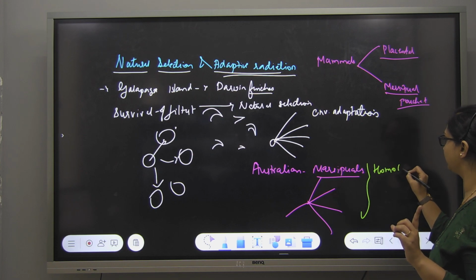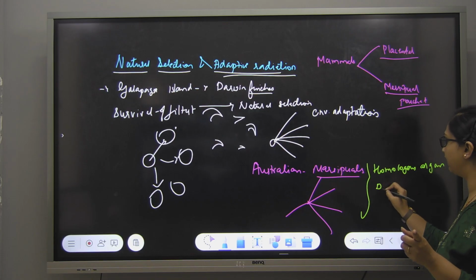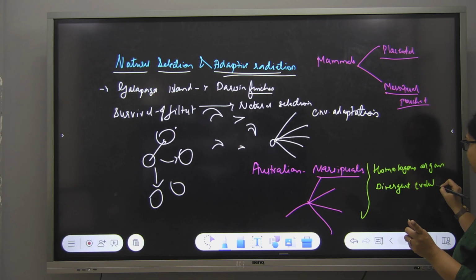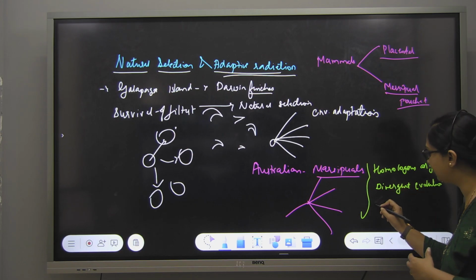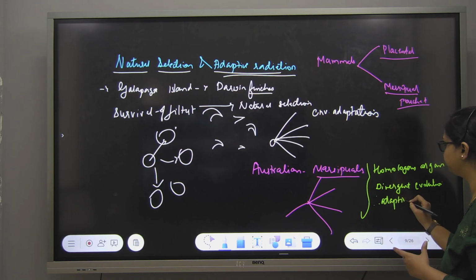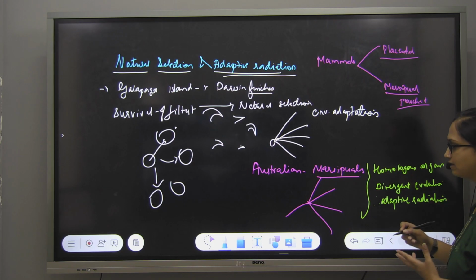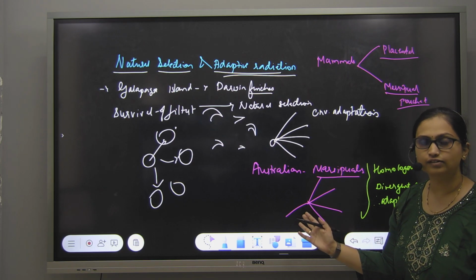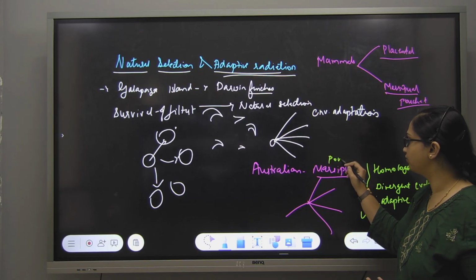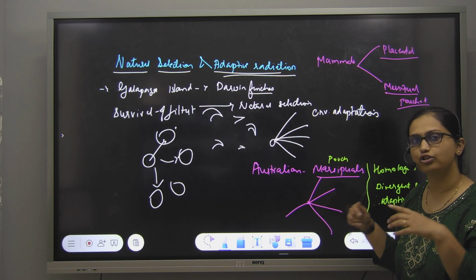You can say homologous organ, meaning they have given rise to divergent evolution, which is nothing but adaptive radiation. Not literally the same, but they have the same concept. In homologous organs, what we did, the marsupial pouch that is formed in these Australian marsupials is doing the same function, to nourish.